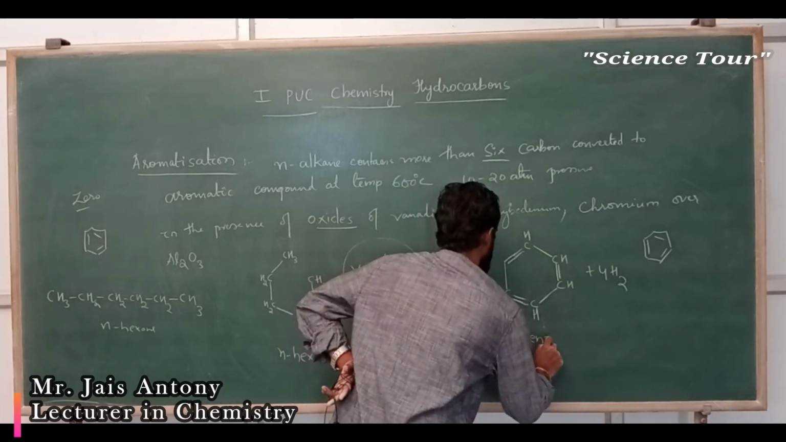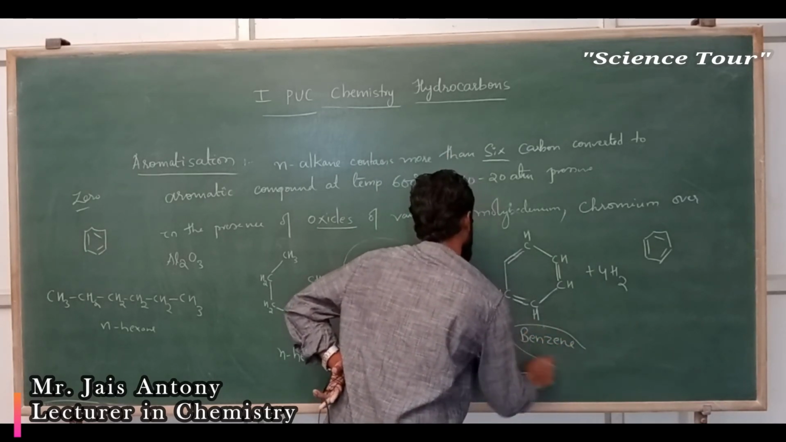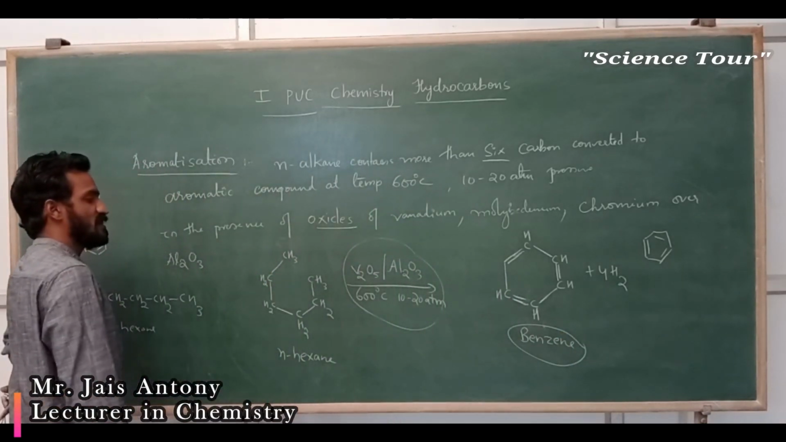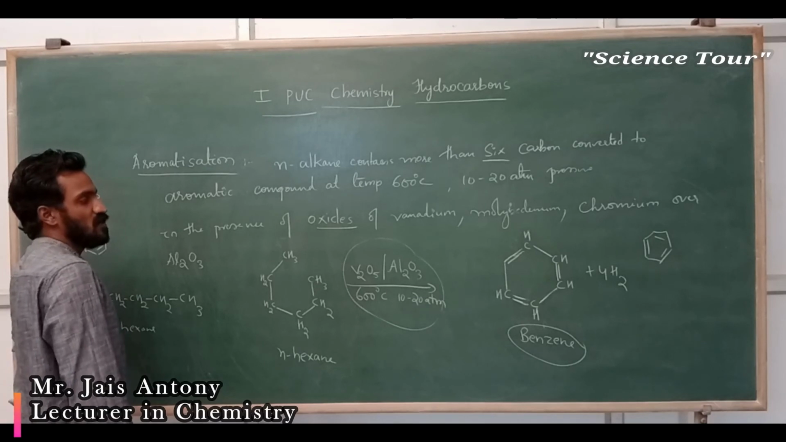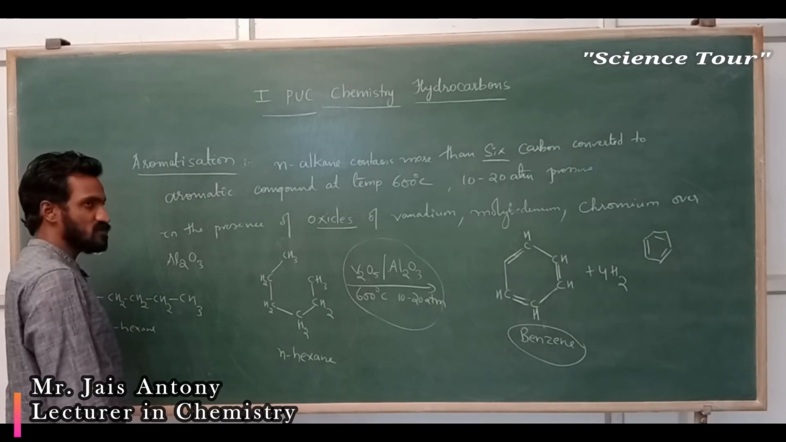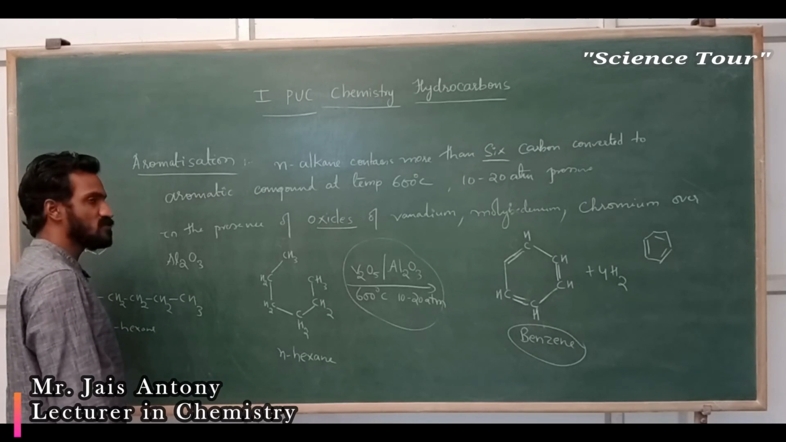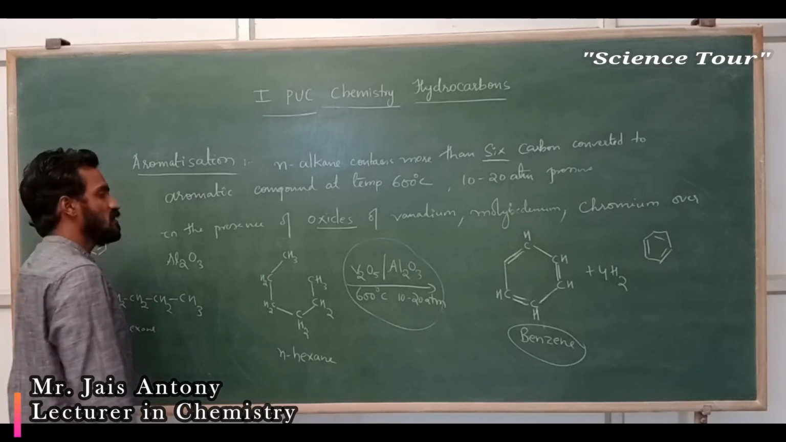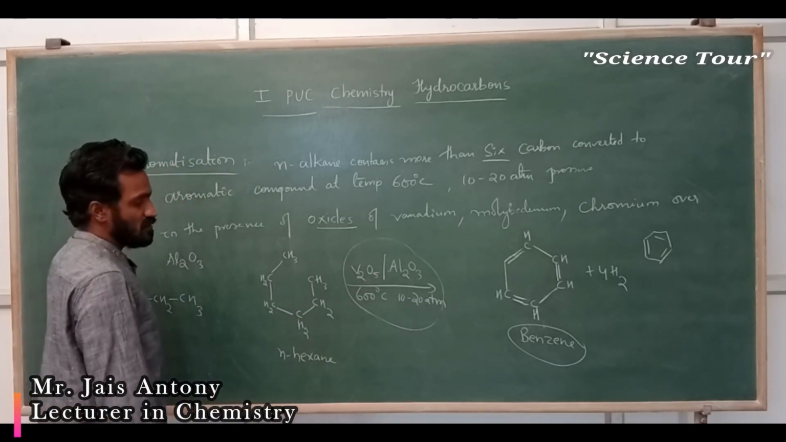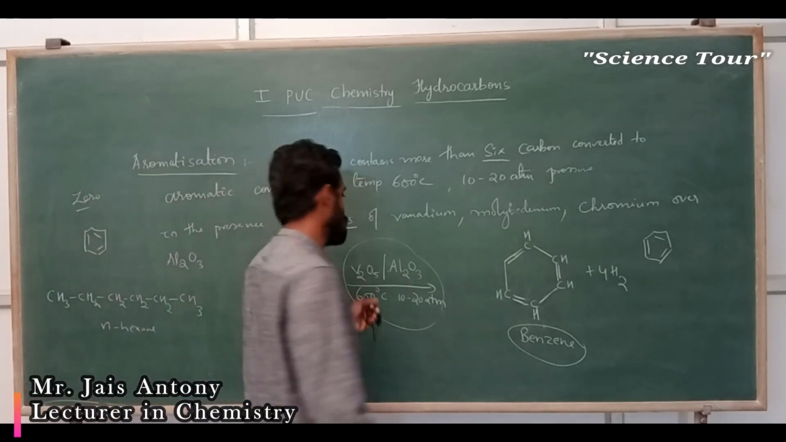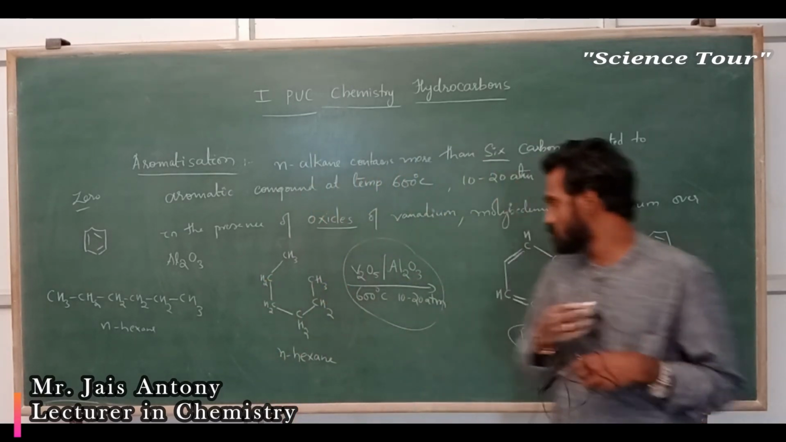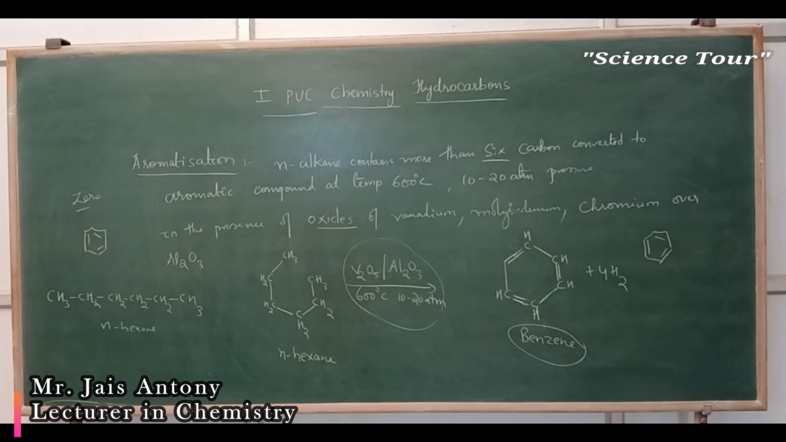Benzene is an aromatic compound. Now you have taken the long chain N-hexane, treated with oxides, vanadium oxide you can use, molybdenum oxide you can use, or chromium oxide you can use, no problem. Understood? Over aluminium oxide, this is fixed, okay? And 600 degrees Celsius, 10 to 20 atmospheric pressure gives the aromatic compound benzene.